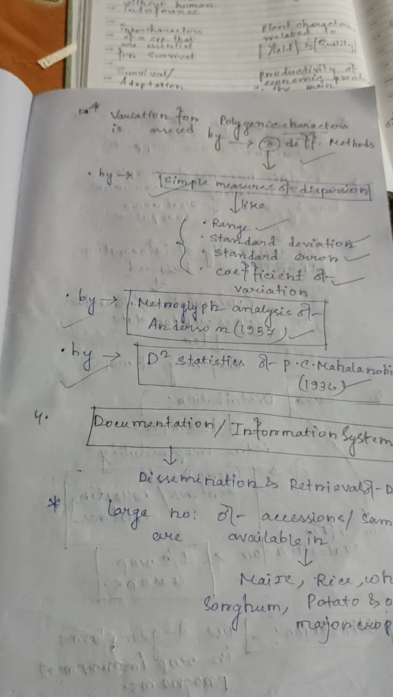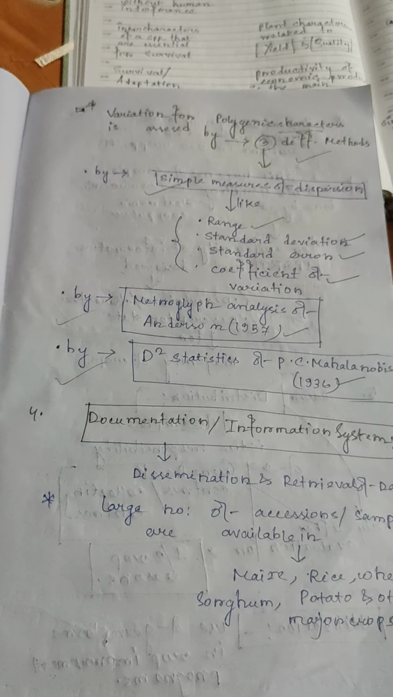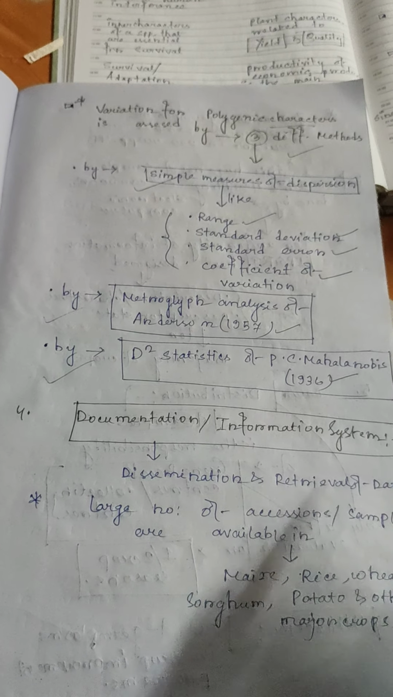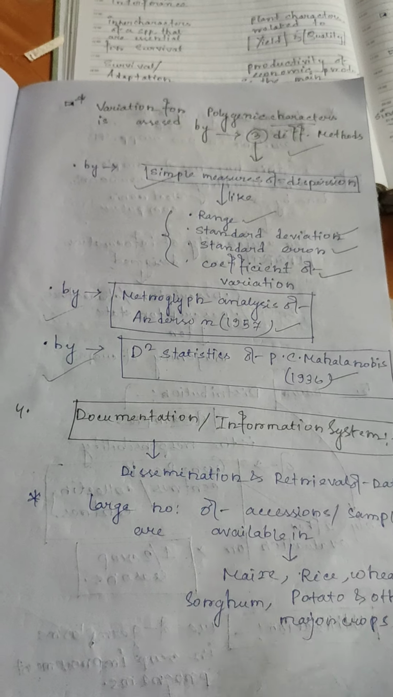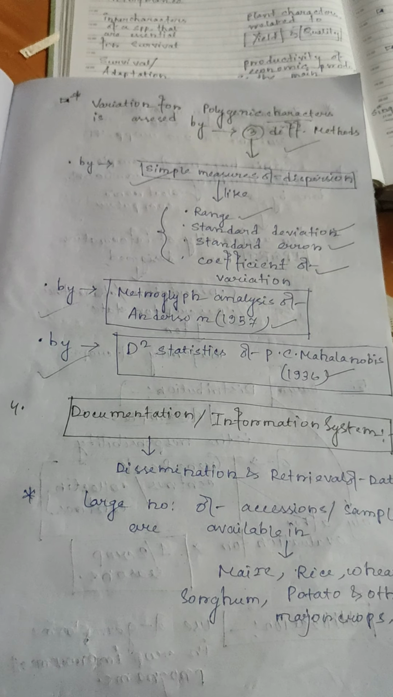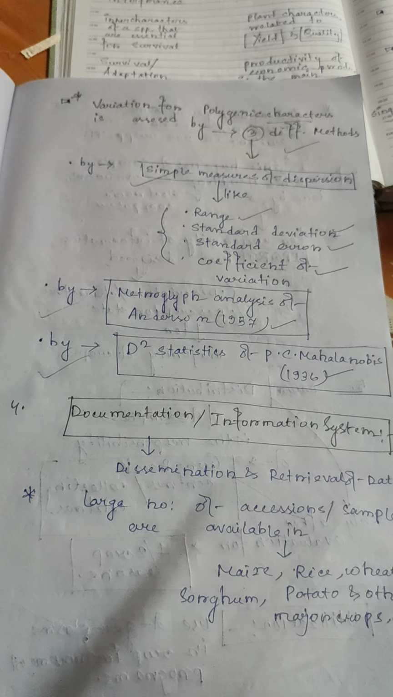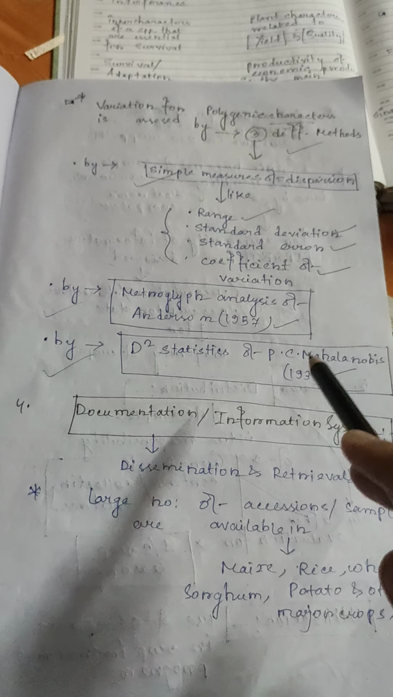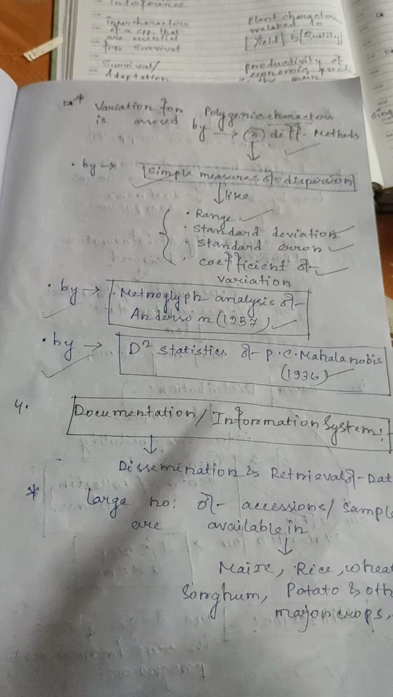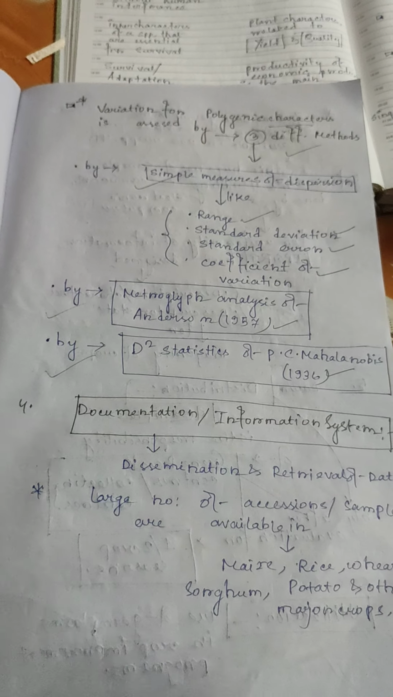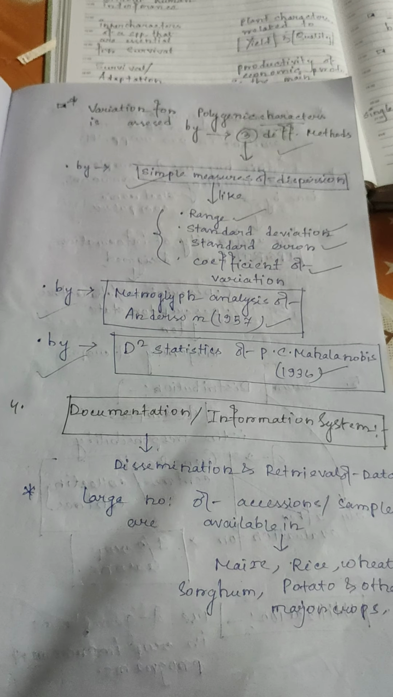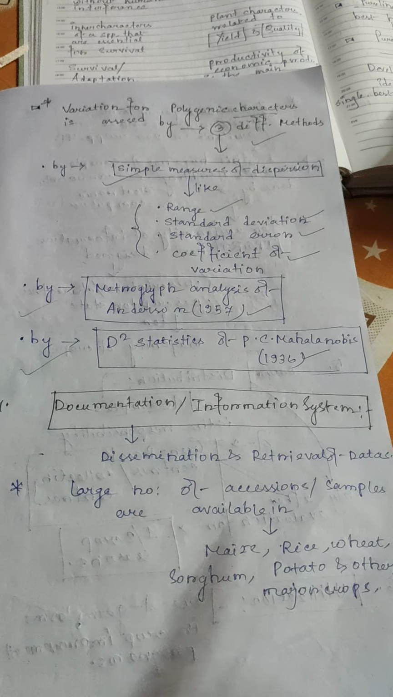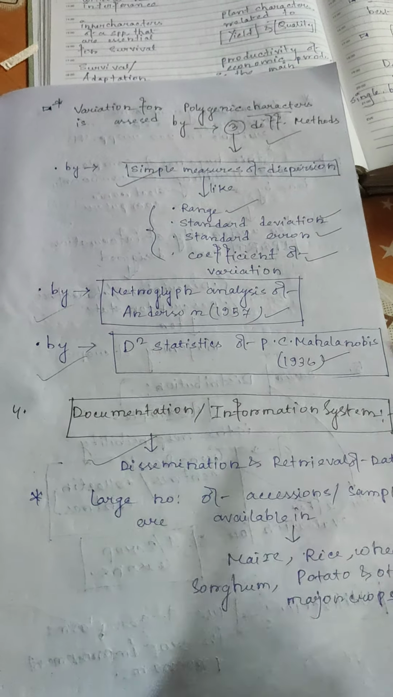Variation in polygenic characters is assessed by three different methods. First is simple measures of dispersion, like range, standard deviation, standard error, coefficient of variation. Second is metroglyph analysis of Anderson in 1957. Third is D-square statistics of Mahalanobis, P.C. Mahalanobis in 1936. The fourth type of activity under germplasm is documentation or information system.